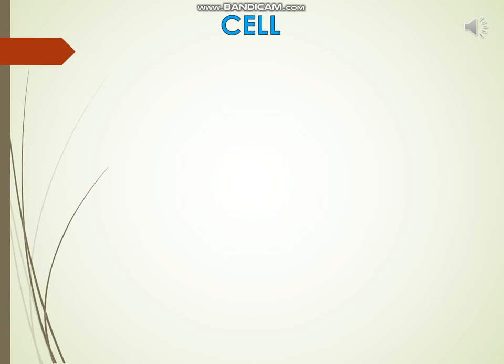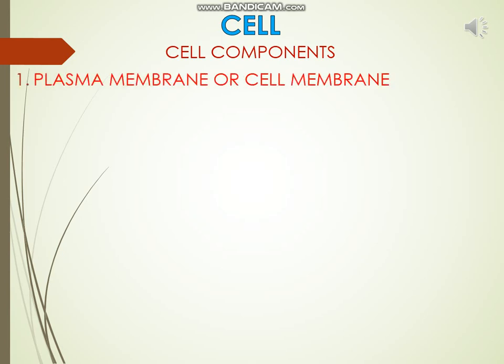The study of cells is called cell biology, that is, cellular biology or cytology. If we study a cell under a microscope, we would come across three features in almost every cell, that is, plasma membrane, nucleus and cytoplasm.